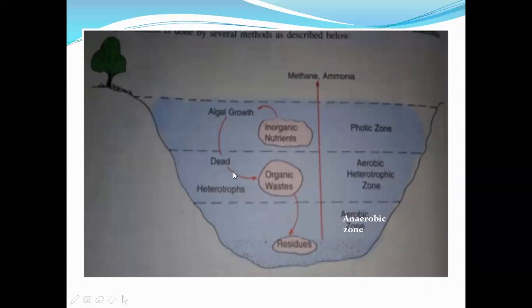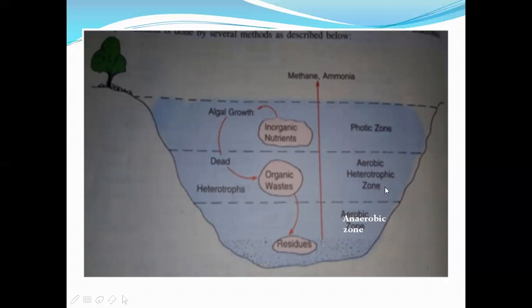Here you can see we have talked about algae, bacteria, photosynthesis in oxidation ponds, right? These are the heterotrophs, which are not carrying out any photosynthesis. This is the algae which is carrying out photosynthesis. This is the photic zone, meaning light can penetrate to this level and there can be photosynthesis. That is why photic zone.